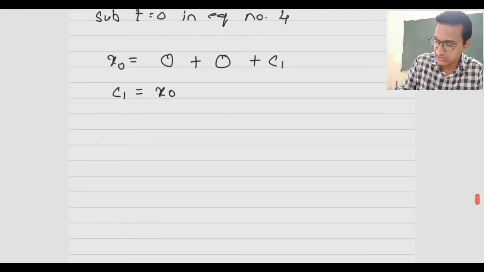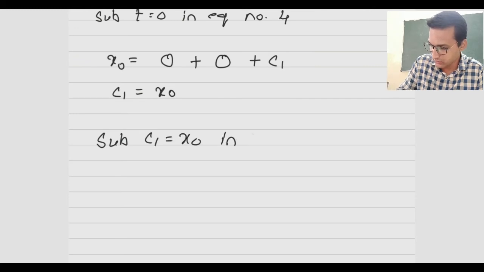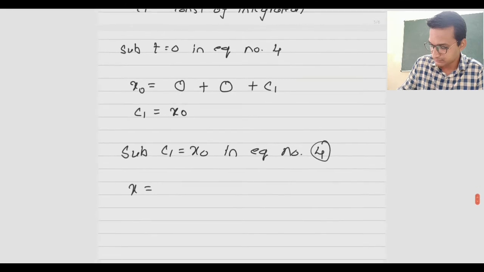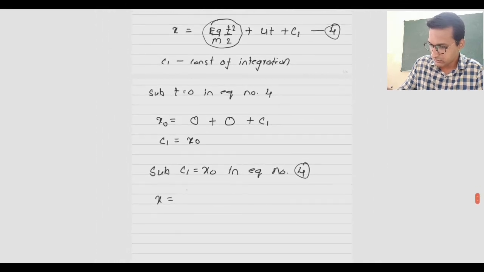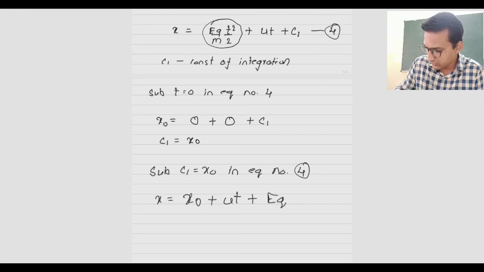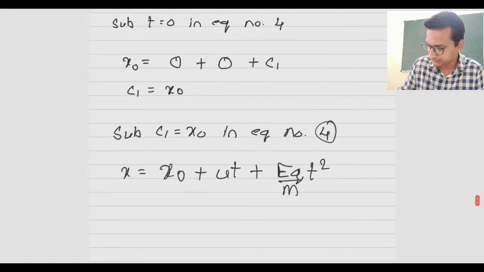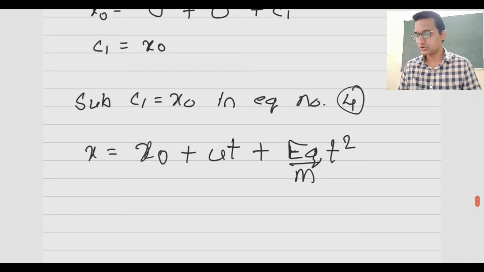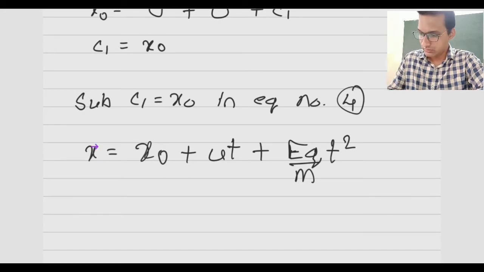Now let us substitute this x0. Substituting c1 equal to x0 in equation number 4, we will have x is equal to, let us see, equation number 4, we will write x0 first, plus ut, plus eE by m into t square. So this will be the equation for displacement.